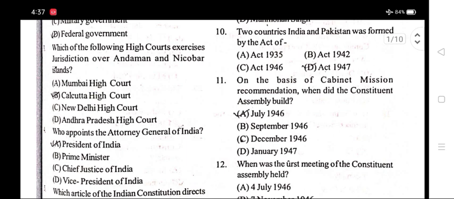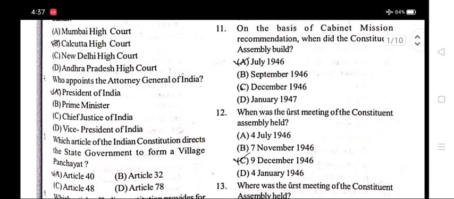Number 10. The two countries, India and Pakistan, were formed by the Act of? Option D, Act 1947. Number 11. On the basis of the Cabinet Mission recommendation, when was the Constituent Assembly built? Option A, July 1946.